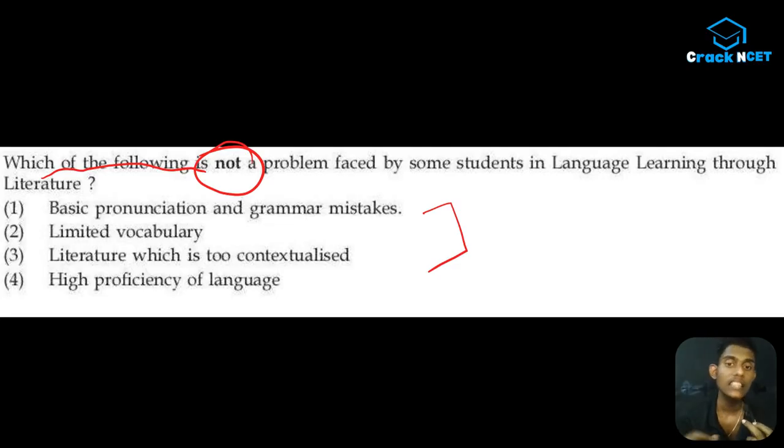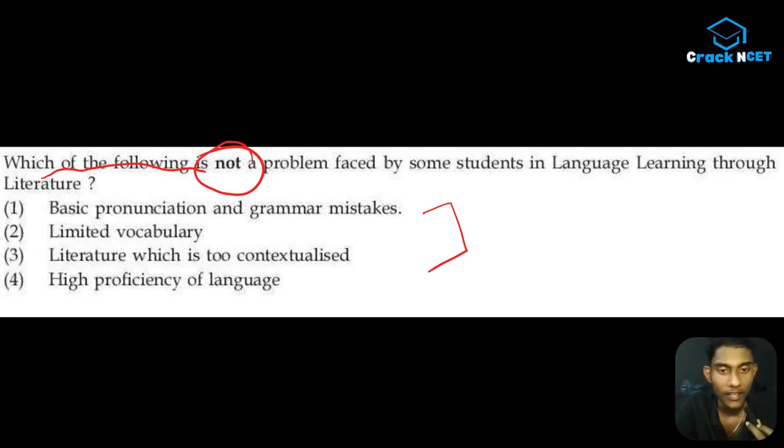So the top three things are talking about some kind of limitations, some kind of negative things. But the fourth one, guys, high proficiency of language. How come it will be a problem faced by some students in language learning through literature? Guys, they are having high proficiency of language. So क्या दिक्कत है, अच्छी बात है, आगे चलो, है ना?